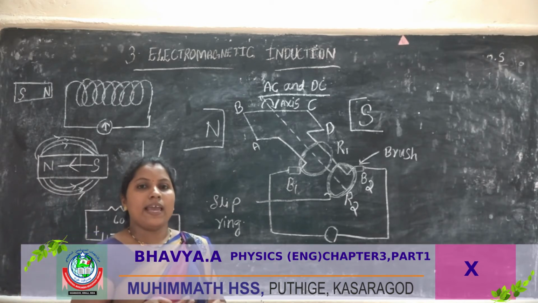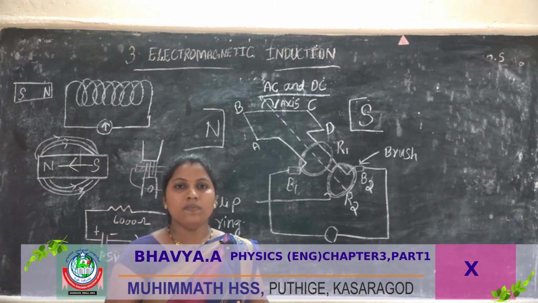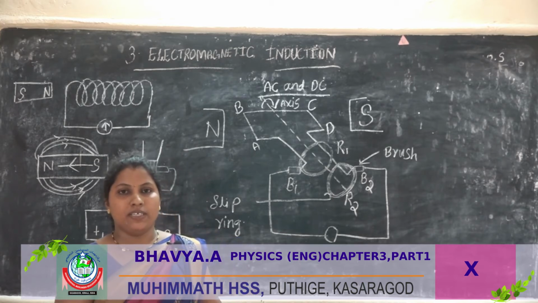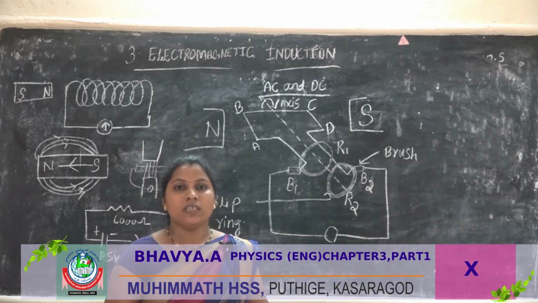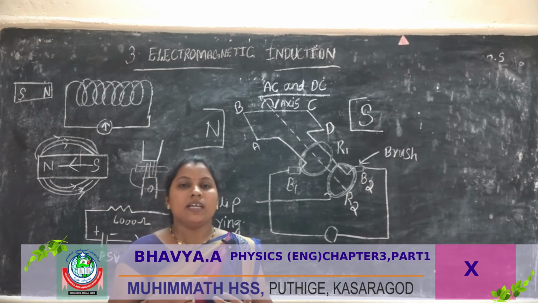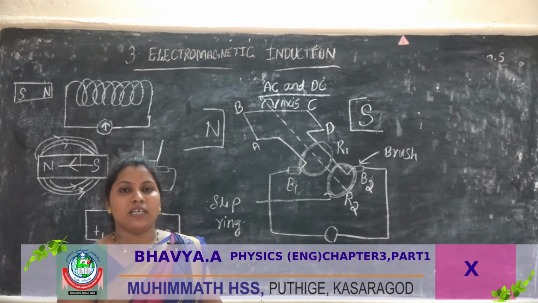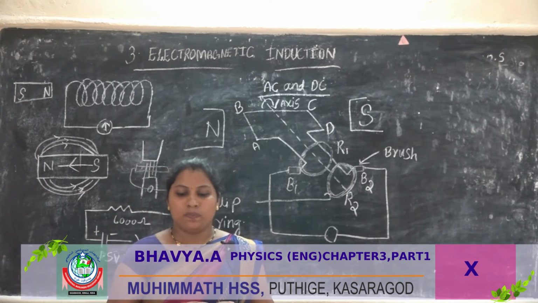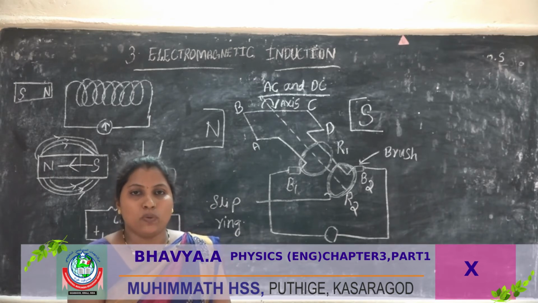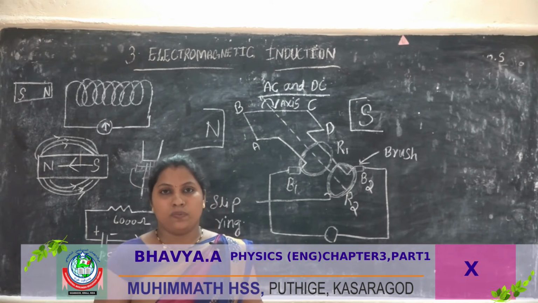So he explained the relation between the direction of motion of a conductor, the direction of current, and the direction of magnetic field. He explained a rule. That rule is called Fleming's right hand rule.